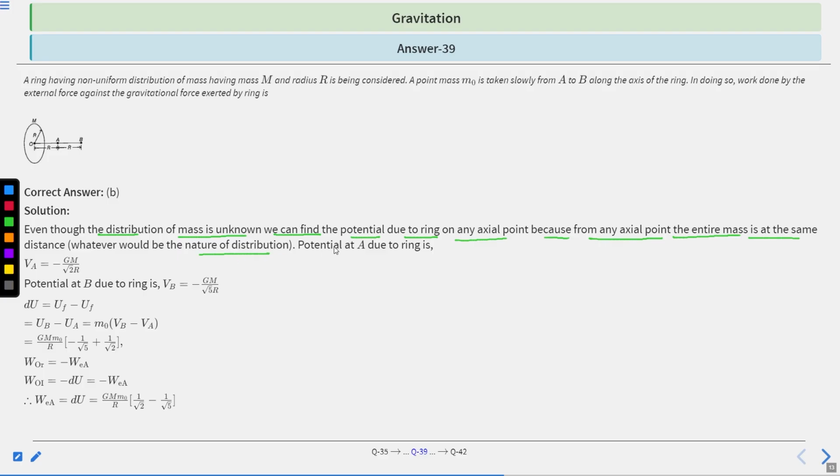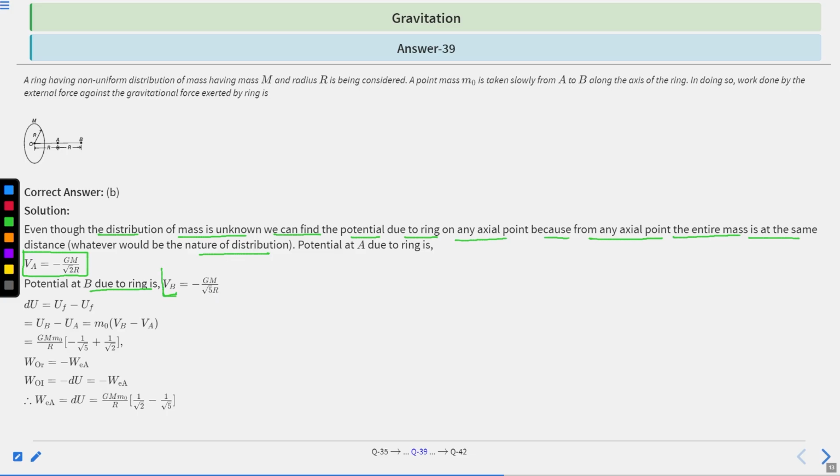So, potential at A due to this ring: VA is equal to minus GM divided by under root 2 R. This is the potential VA. And the potential at B due to the ring, VB, is equal to minus GM divided by under root 5R.